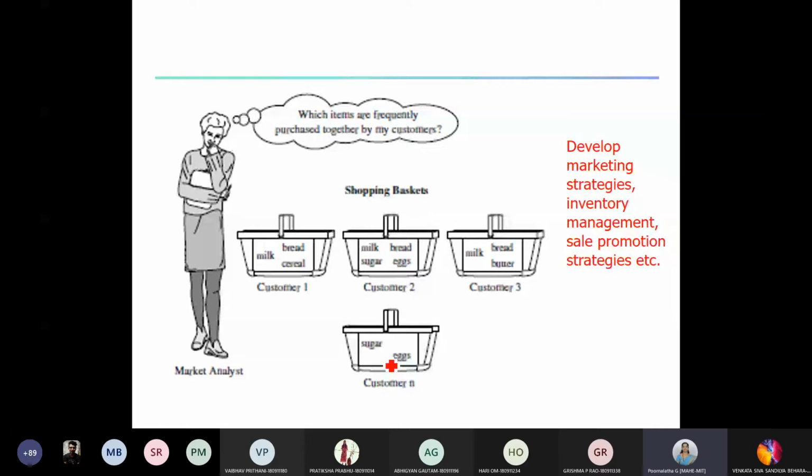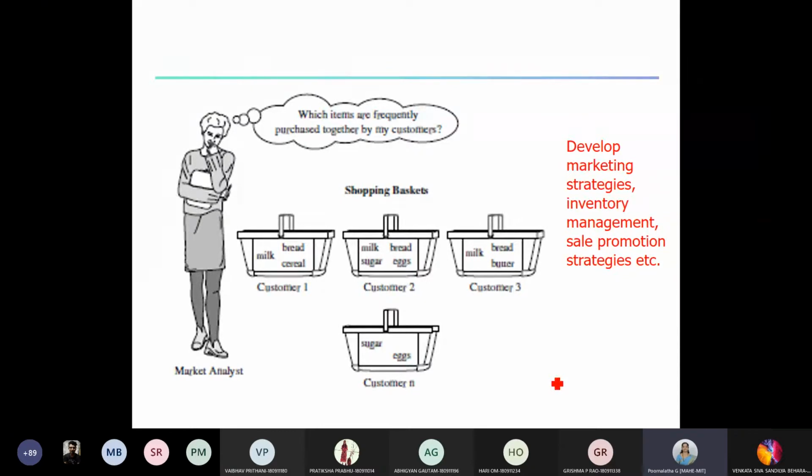Sales promotion, we can say that okay, there's a discount. Suppose there is some item whose stock is left and people are not preferring it, and you come to know that through this analysis about these kinds of items. Then you can say, okay, I'm giving you some discount on these items. The moment people see the board of discount, definitely they'll come there, right? So different kinds of strategies can be developed by the analyst.